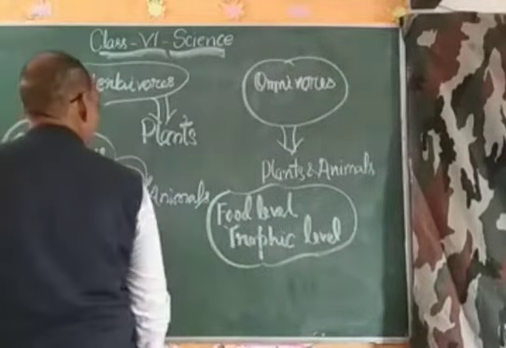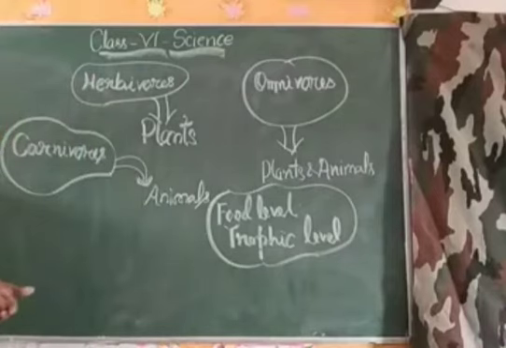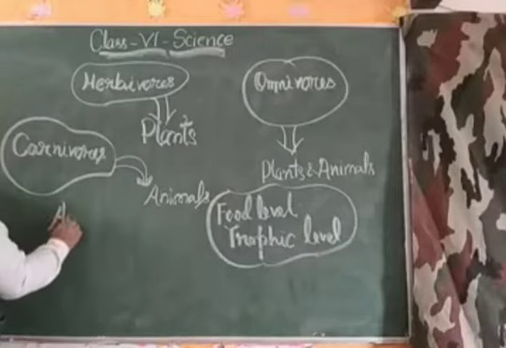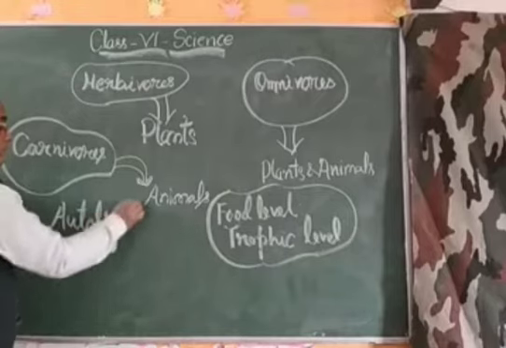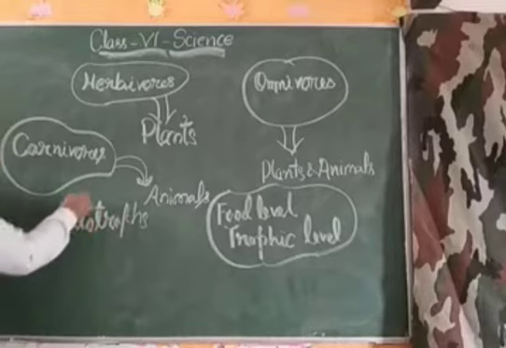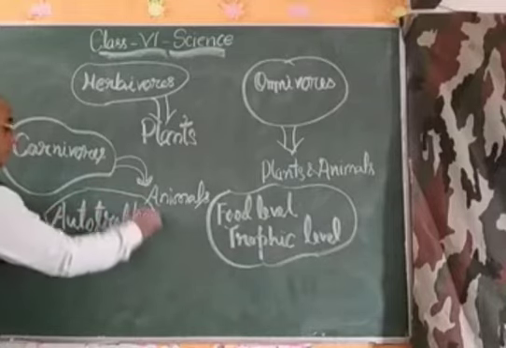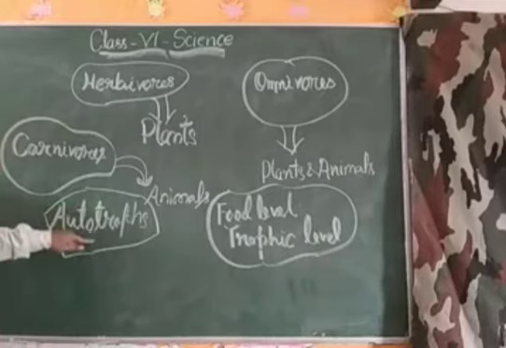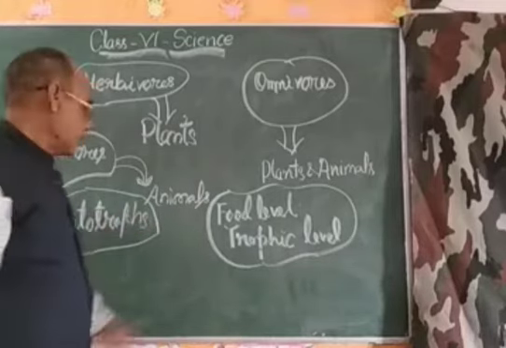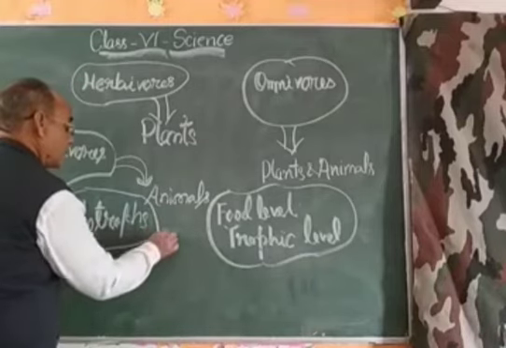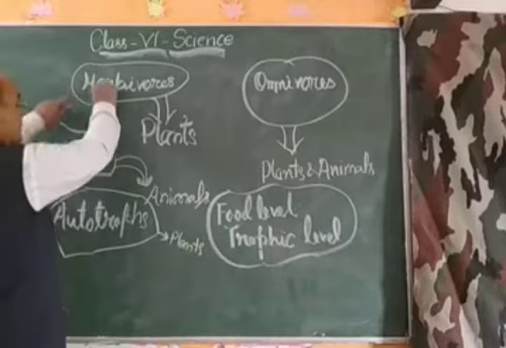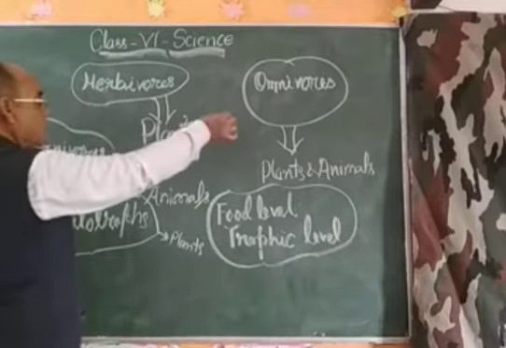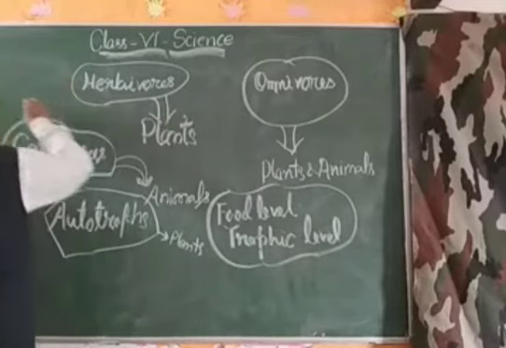And my dear student, there are two types of organisms, two types of plants and animals. One is autotroph. Autotrophs are capable of manufacturing their own food. Autotrophs are the plants. And all these, herbivores, carnivores and omnivores, are termed as heterotrophs.